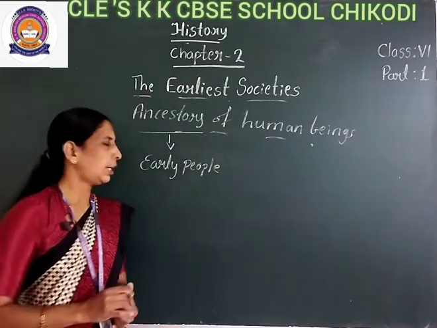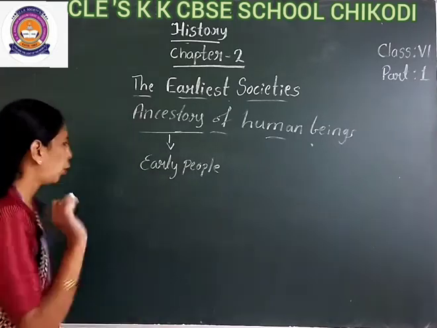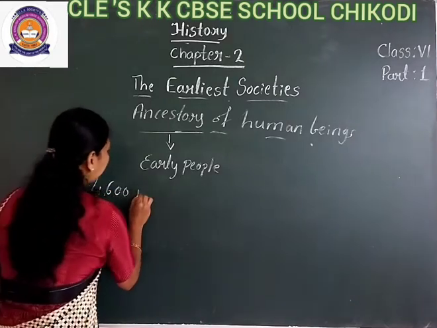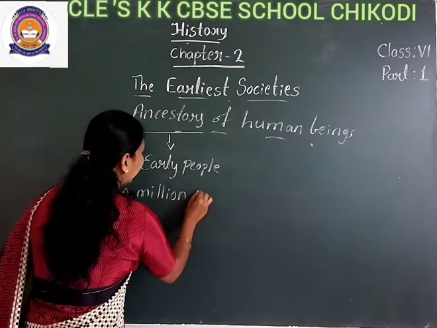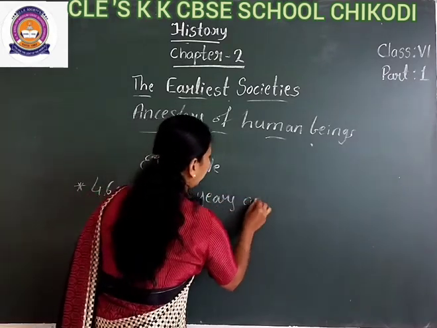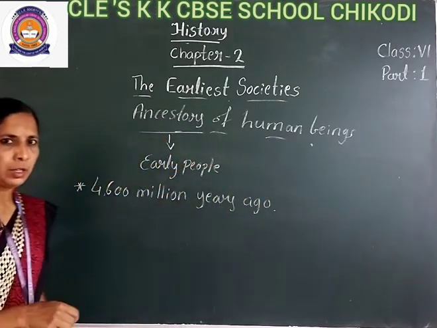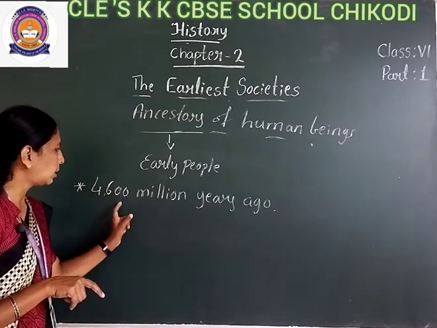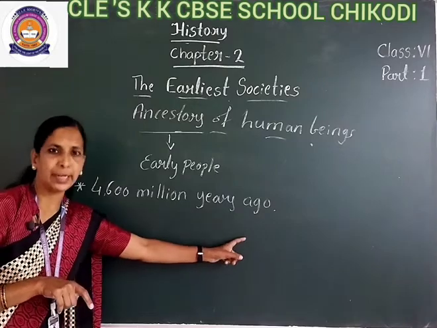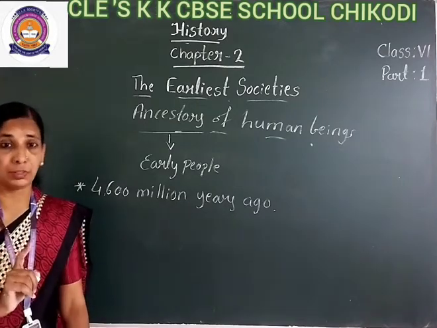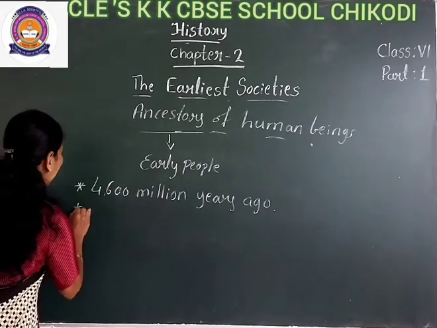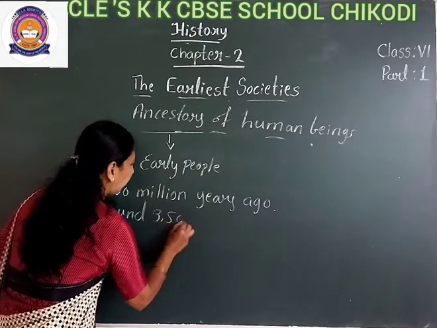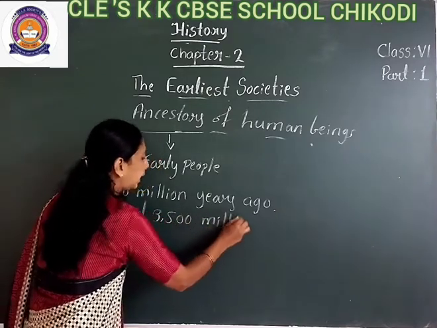We know the earth was formed around 4,600 million years ago. Life started on that earth around 3,500 million years ago.